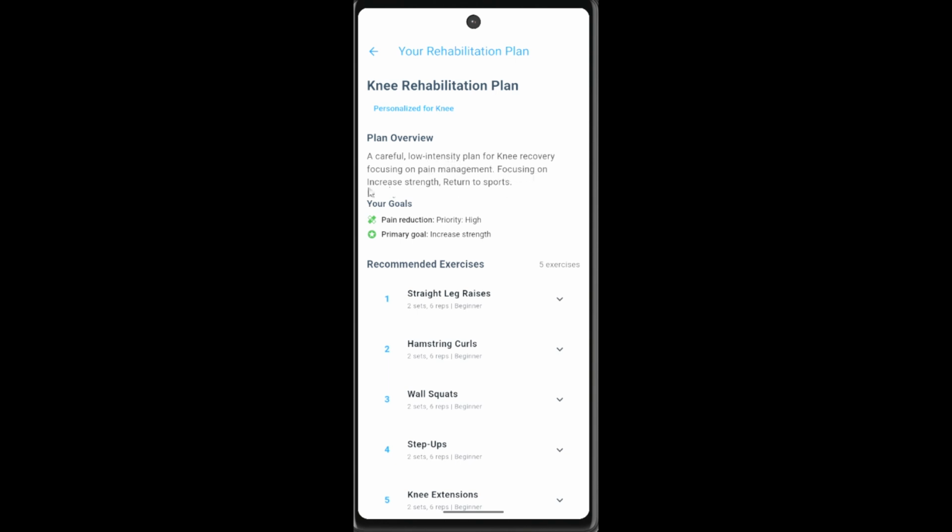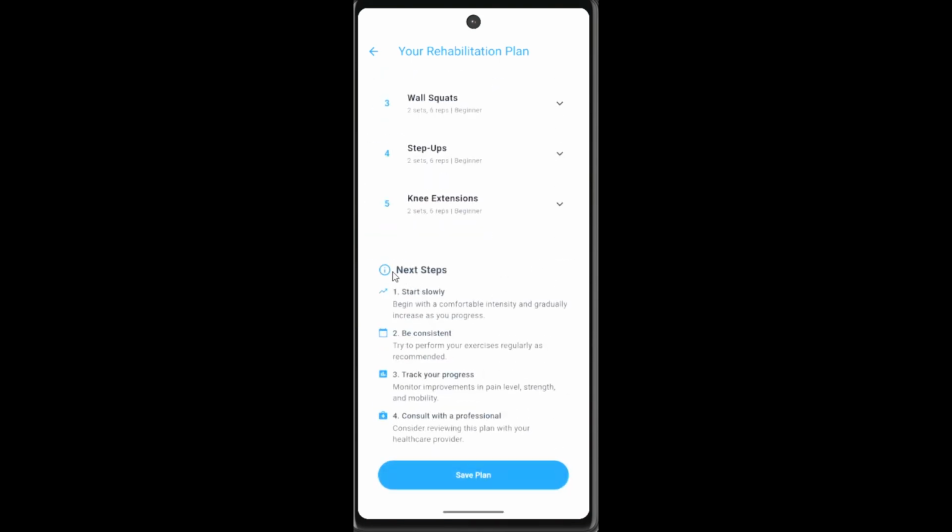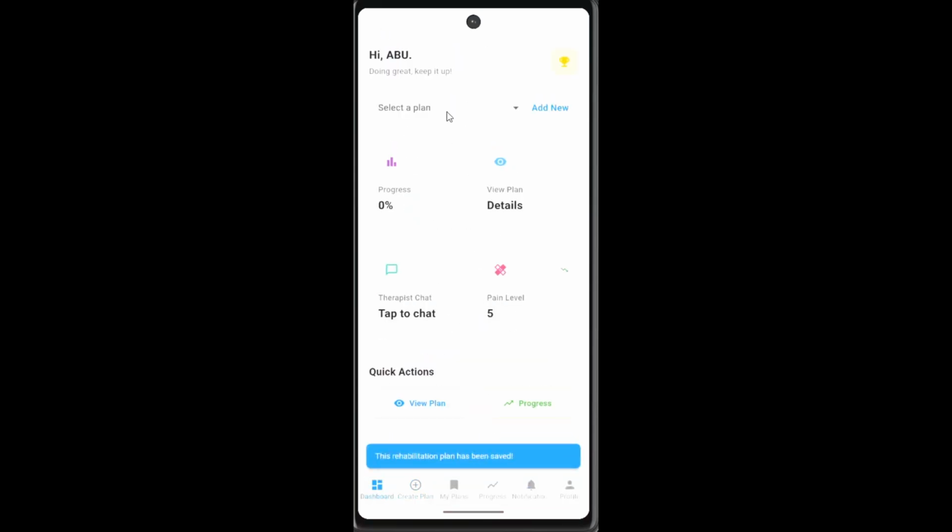So you can see our goals, which is to focus on strength and return to sport. Here you can see your goal is high, and your current goal is to increase strength. Then moving on, you can see all the recommended exercises which have been personalized for you, and the steps to advise you. Once you have got this plan, you can press save plan, and then okay, and you can go back to your dashboard.